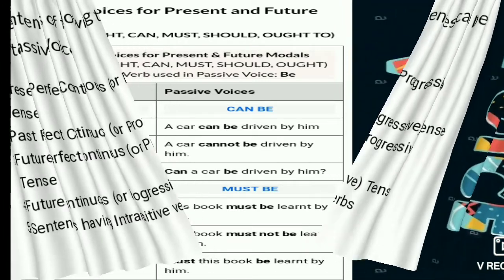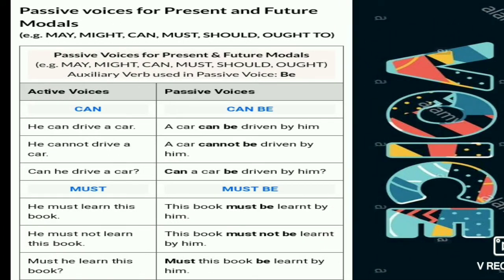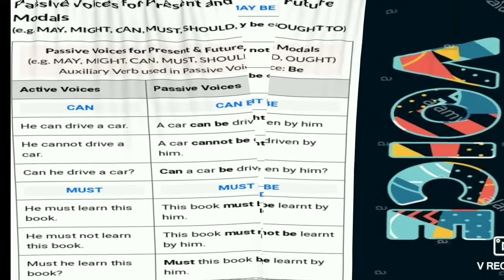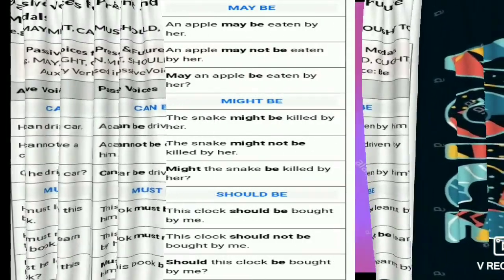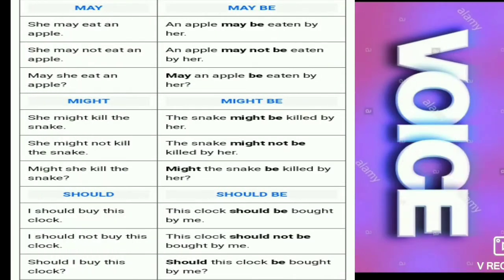After the tenses, we have to know the modals, how the modals are changed. In this modal structure, you just have to write the modal plus be plus verb 3. Here is one example I have given. He can drive a car; a car can be driven by him. He cannot drive a car; a car cannot be driven by him. Can he drive a car? Can a car be driven by him? After the modals, modal sentences are also given, in which may and might are used. She may eat an apple; an apple may be eaten by her.